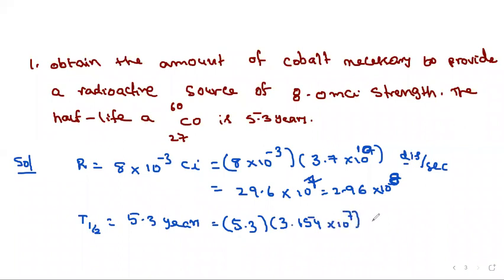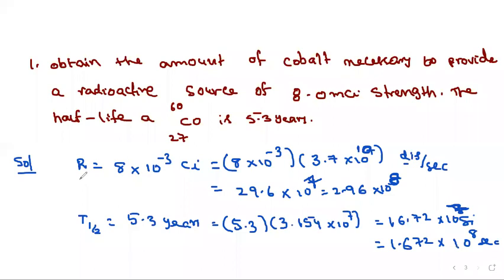By multiplying these two, you will get here 16.72 into 10 power 8, that many seconds, but sorry, 10 power 7 only. So this is equal to 1.672 into 10 power 8 seconds. In terms of seconds only, we have written the half-life.